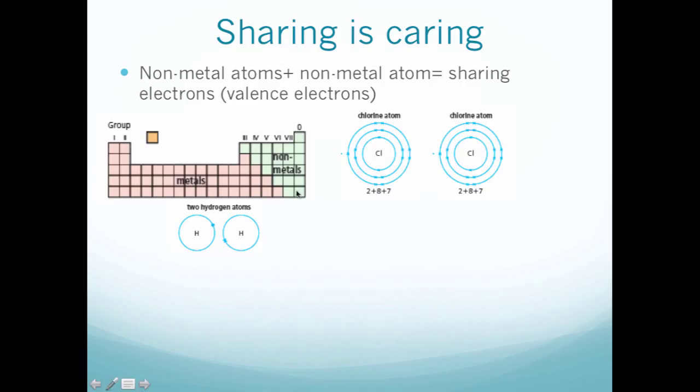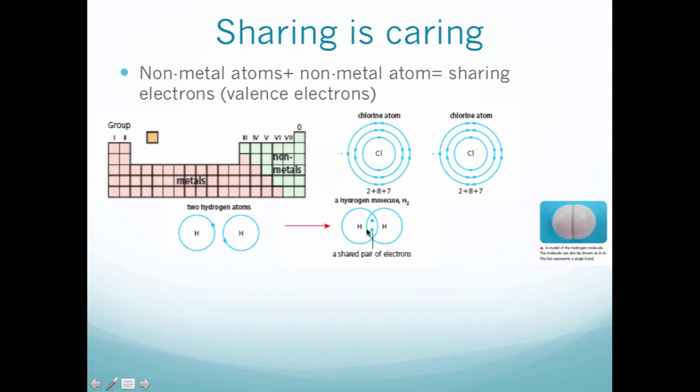So hydrogen, when we have 2 hydrogen atoms, we know that hydrogen only has 1 electron shell because you only have 1 electron. And when you meet up with another hydrogen, you want to share in between each other. They form a bond like this. So they squeeze in, getting close to each other, and they share everybody's electrons. So here is what the model of hydrogen looks like. Here's the logic behind it.